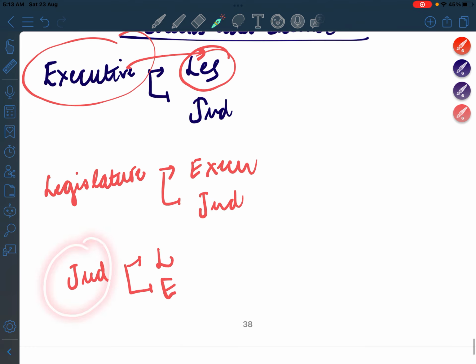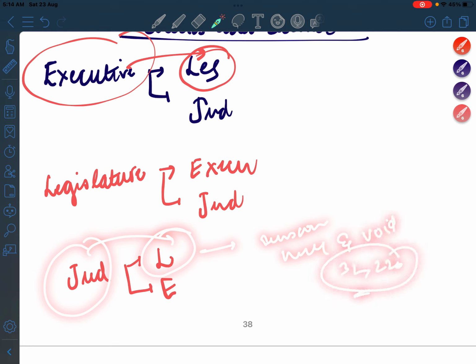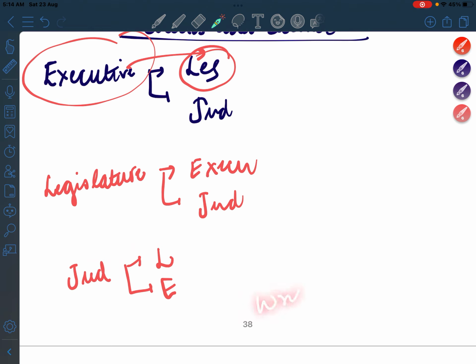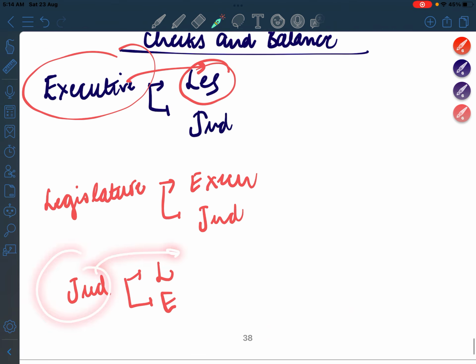So now let's do, see, judiciary keeping a check and balance on legislature is जब भी कोई unconstitutional act पास होता है तो उसको वो null and void declare कर देते हैं. So this is Articles 32 and 226 where the judiciary has a power of judicial review. ठीक है. और executive पे कब करता है? Executive पे करता है also it can issue the writs under Article 32 on the executive entities, and also executive actions पे भी it can say it is unconstitutional. So in this way judiciary keeps a check on legislature and on executive.